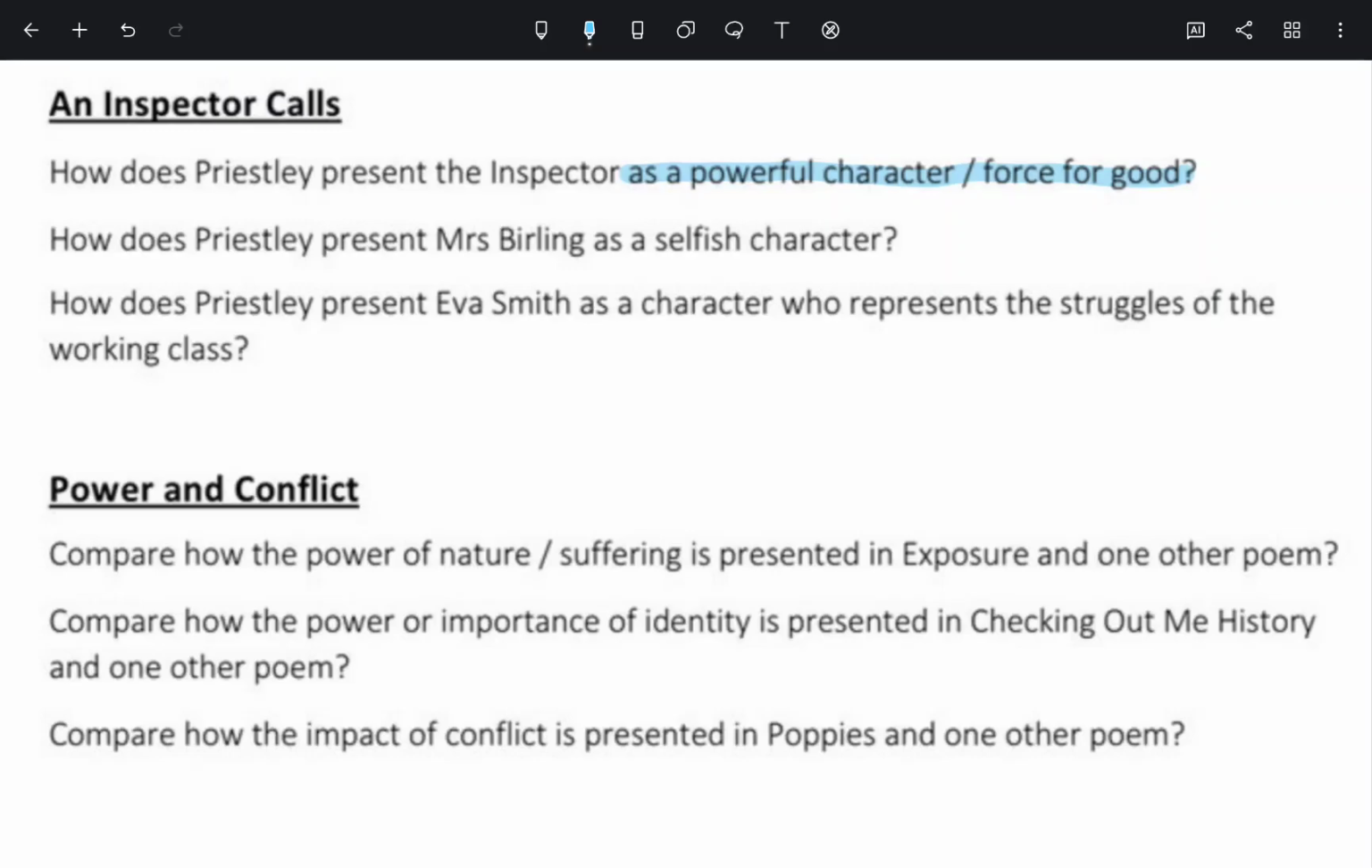The second one: how does Priestley present Mrs. Birling as a selfish character? Okay, it's an easy question. So imagine getting a question like this. That would definitely help if you have covered Mrs. Birling. So this is why I say, learn your quotes.